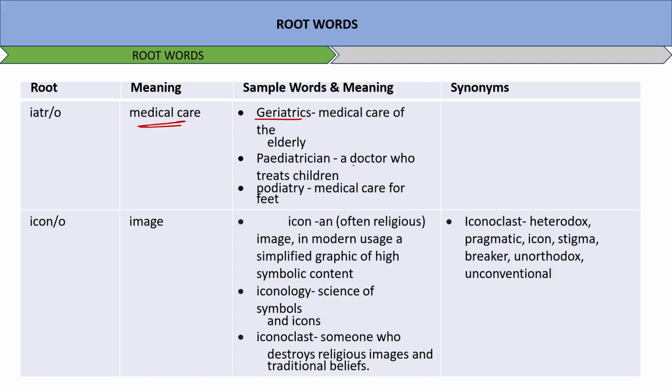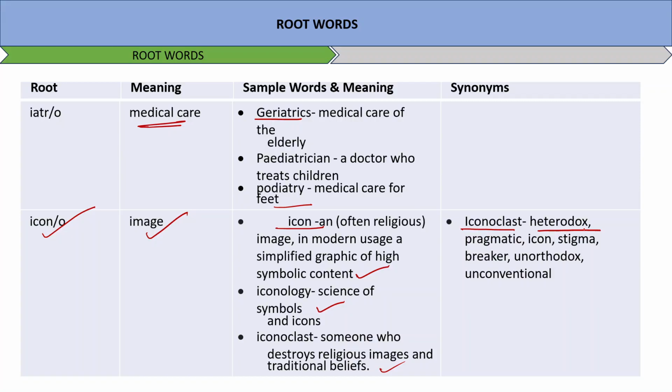Ico or icono means image. See, icon, an often religious image; in modern usage, a simplified graphic of high symbolic content. Iconology, science of symbols and icons. Iconoclast, someone who destroys religious images and traditional beliefs. So a person who is an iconoclast can also be known as heterodox, unorthodox, unconventional, all of these.